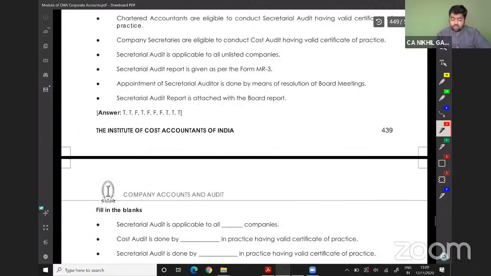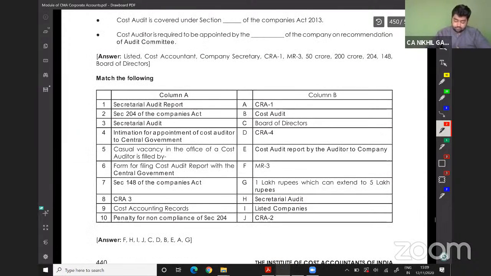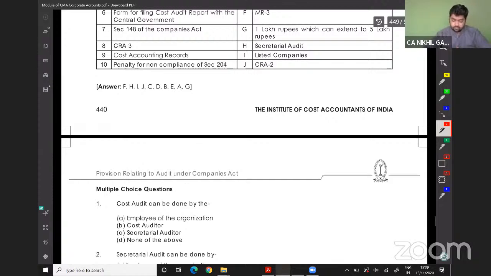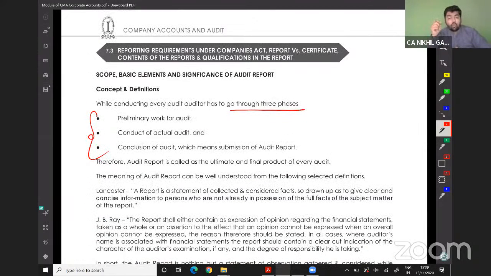Now we will jump to the third one. Report requirement under Companies Act, reports versus certificate, content of the report and qualifications of the reports.